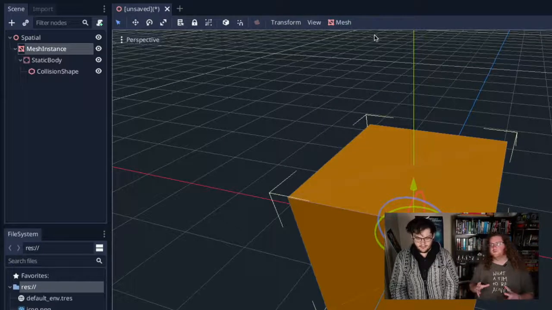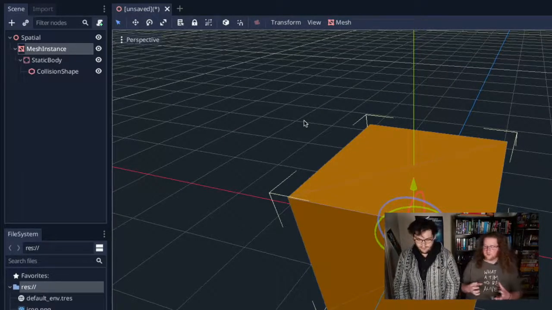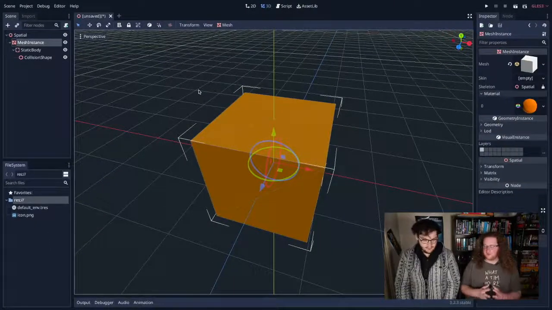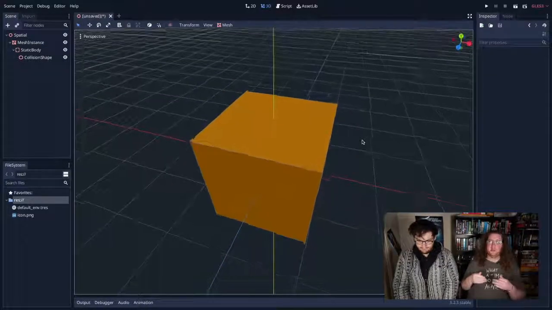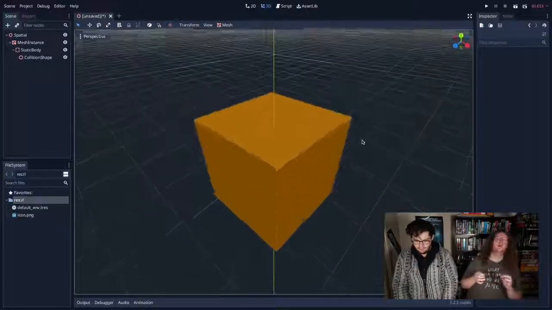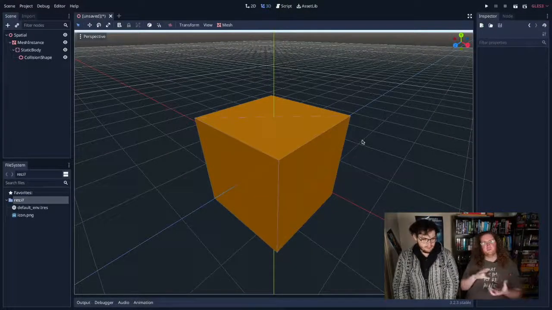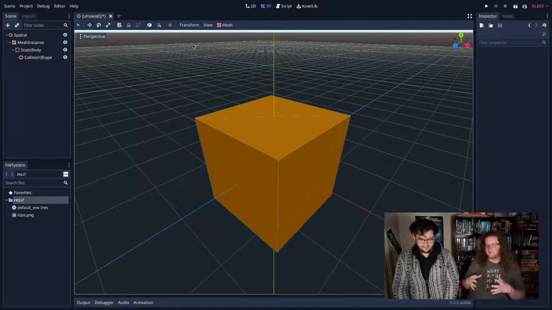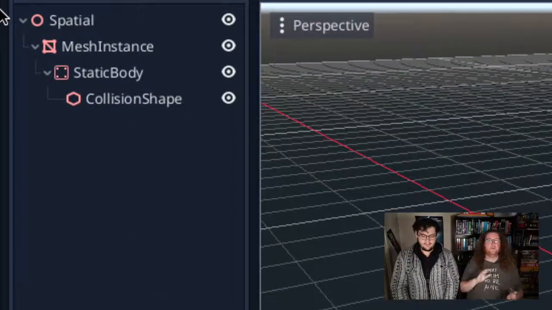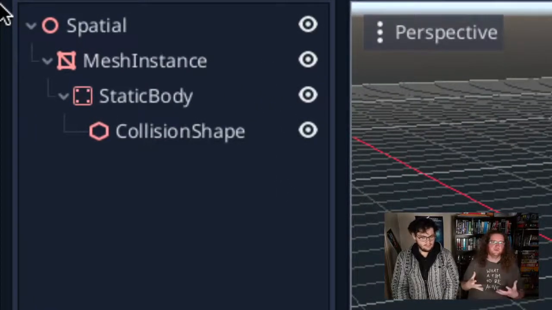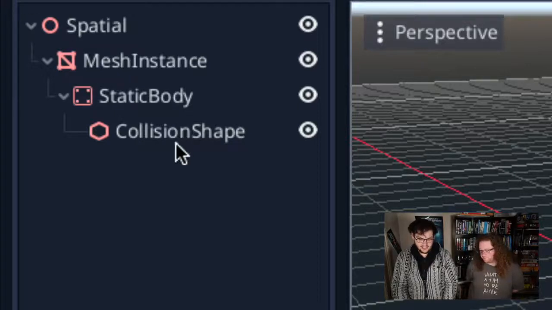This is an interesting side effect, or quirk, of modern meshes being really high resolution. In very early 3D games, you could actually just use the mesh itself as the collider. But now modern games have a gazillion little triangles, and if you use the mesh as the collision system, it would just be too slow. So instead you add an additional collision object around it to bound it. You don't have to do that, because we're doing it with cubes, we could probably get away with it, but Godot is working on the assumption you're making one of these nice, lovely, pretty things, so you need to add a collider. You'll see over here that our static body and collision shape have been added.